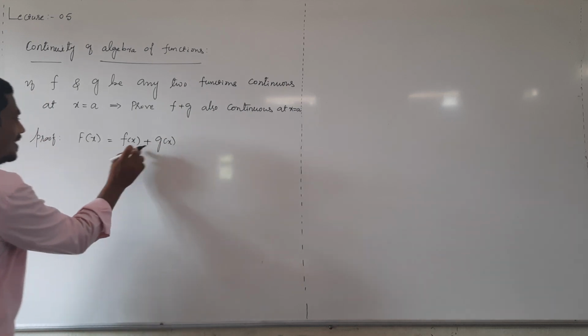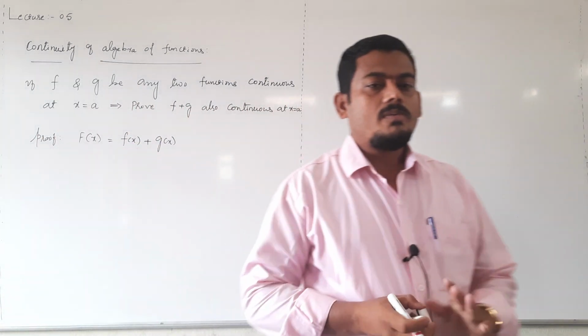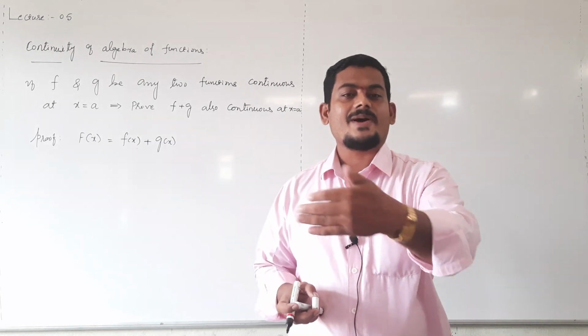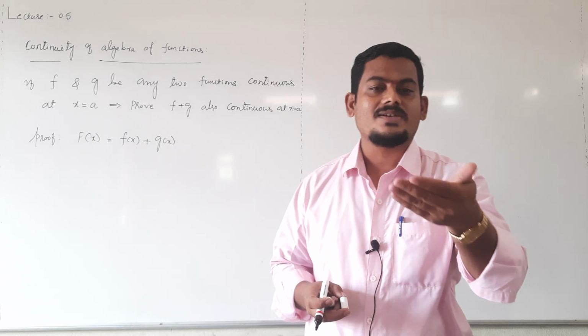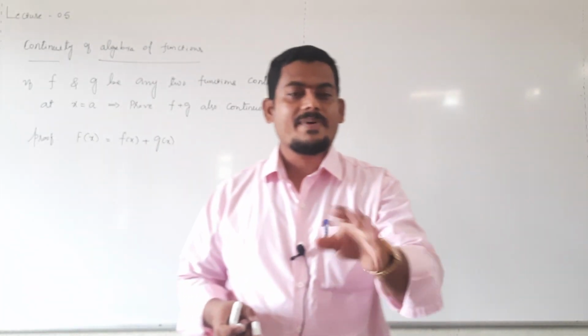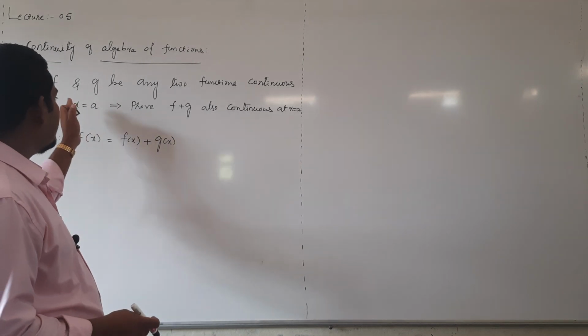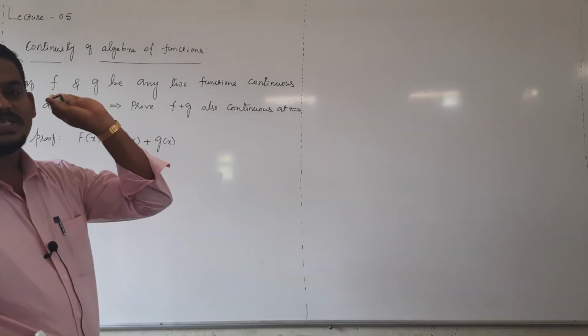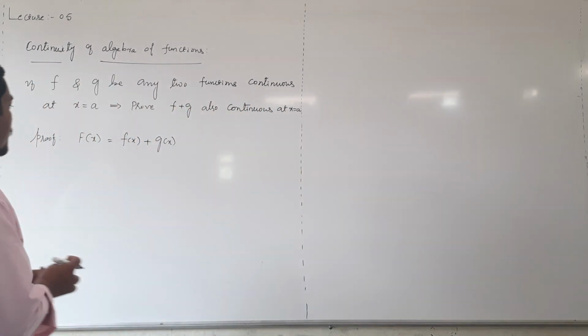Now just prove capital F of x is continuous at x equal to a. Already what they have given is function f and g are continuous functions.